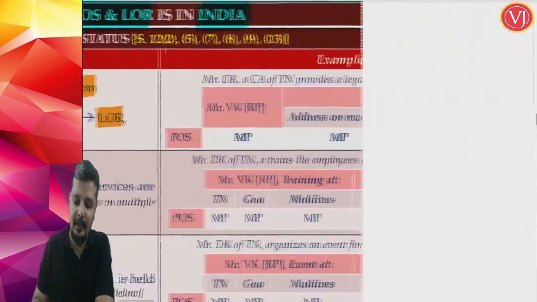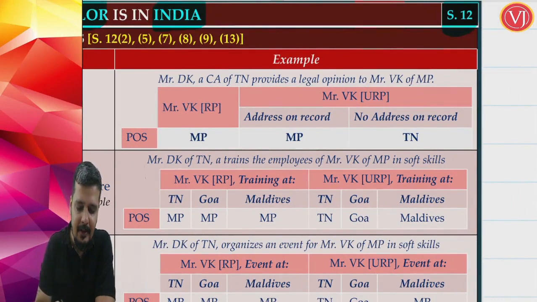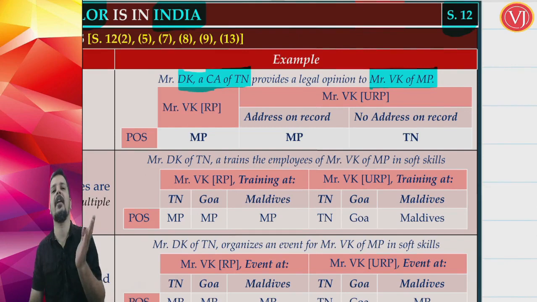Now let us see this with the help of an example. All these places of supply we are going to see with the help of small conceptual examples. Mr. D.K., a CA of Tamil Nadu, the supplier, provides a legal opinion to Mr. V.K. of Madhya Pradesh. A chartered accountant of Tamil Nadu is providing legal services. Legal services are not covered anywhere in section 12 subsection 3 to subsection 14, so it is going to come in the general category.